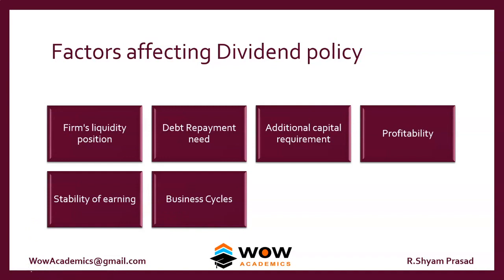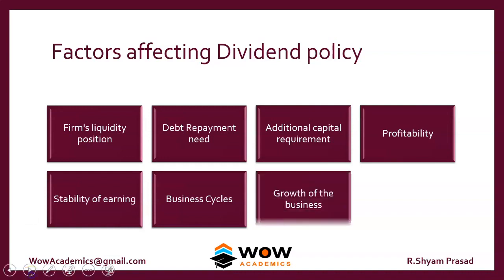For example, steel companies make a huge amount of profit in boom years and very little profit in depression years. So they have to settle for a constant payout ratio kind of policy, because whenever they have profit they can declare 10% of it, and whenever they have low profit they can declare 10% of that. So they can go in for a constant dividend payout ratio.